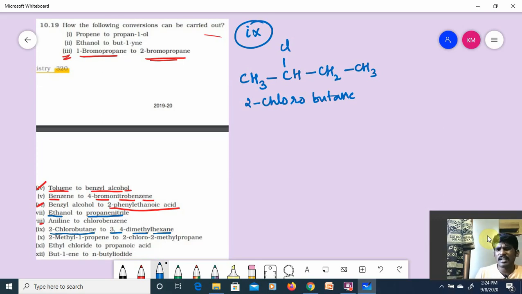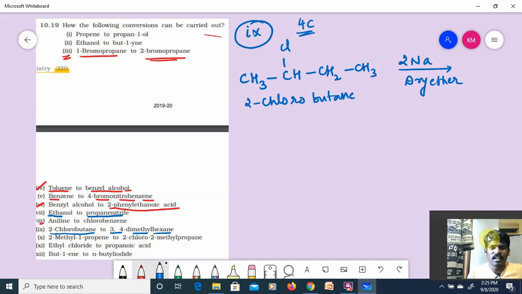I have to convert it into 3,4-dimethylhexane. Hexane means how many carbons? 6 carbons. Butane means how many carbons? 4 carbons. I should increase this 4 carbon compound into a 6 carbon compound, guys. How is it possible? Let's try to understand that. I am treating it with 2 moles of sodium in the presence of dry ether, your favorite reaction, very familiar reaction.